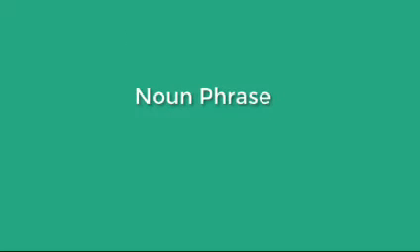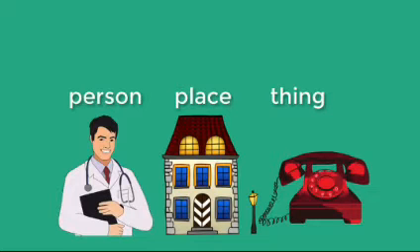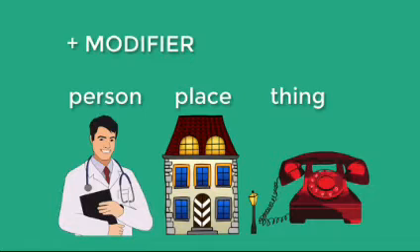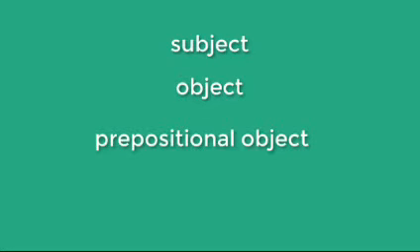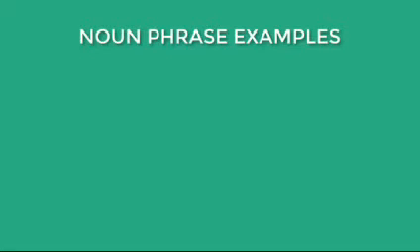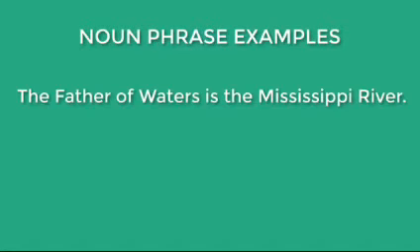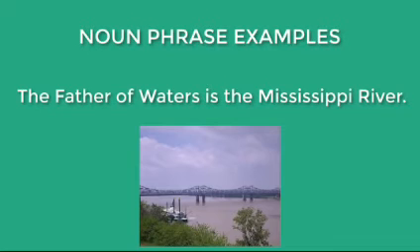A phrase used as a noun is called a noun phrase. A noun is a person, place, or thing, and when you add a modifier, you have a noun phrase. A noun phrase can be part of the subject, the object, or a prepositional object. Let's look at this example. The father of waters is the Mississippi River.